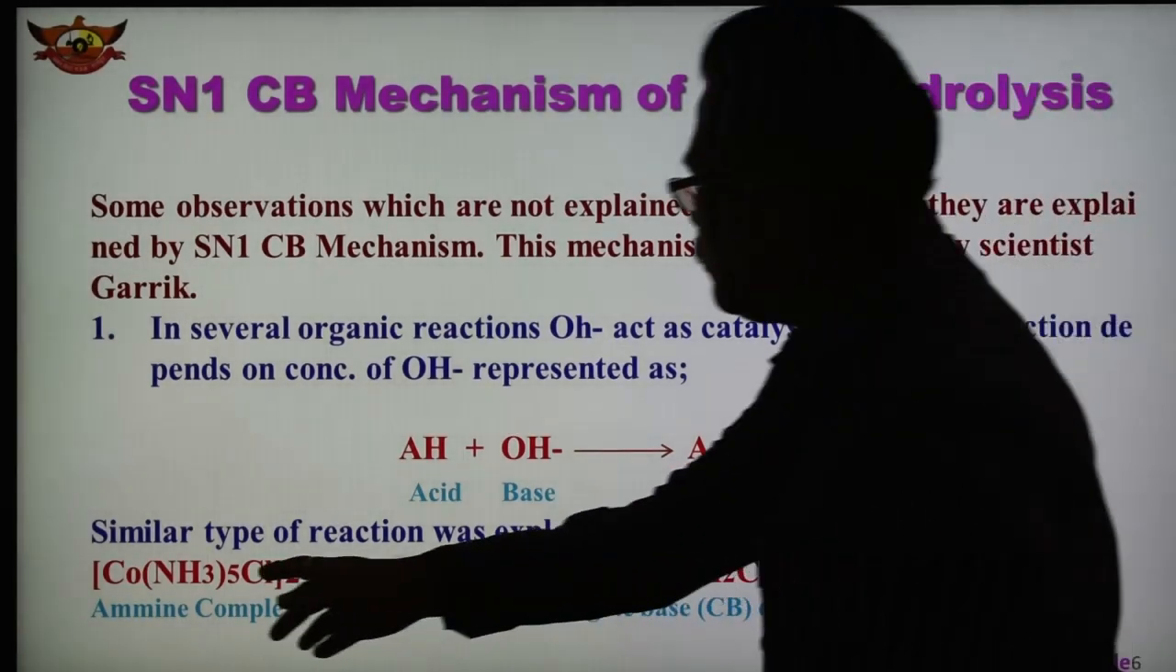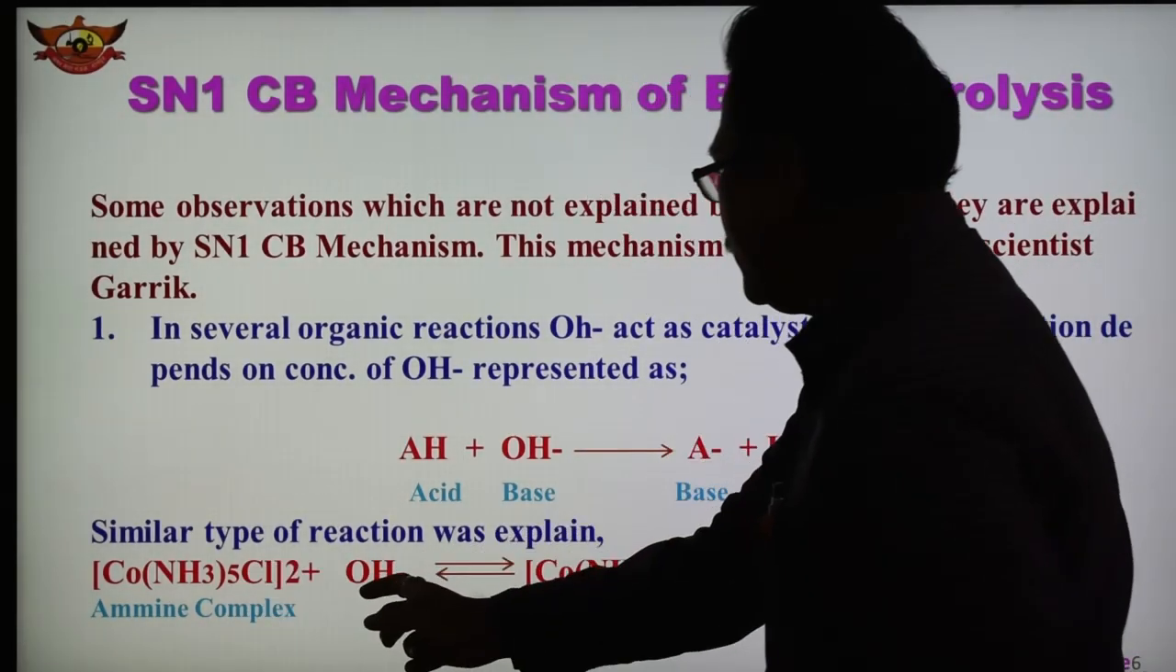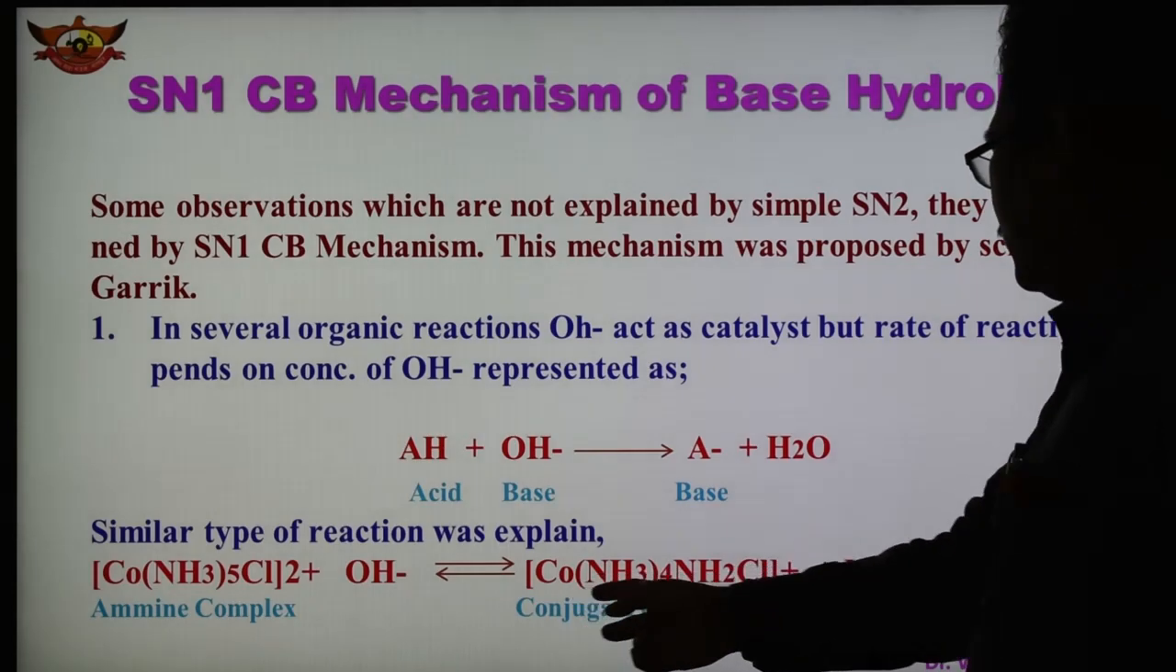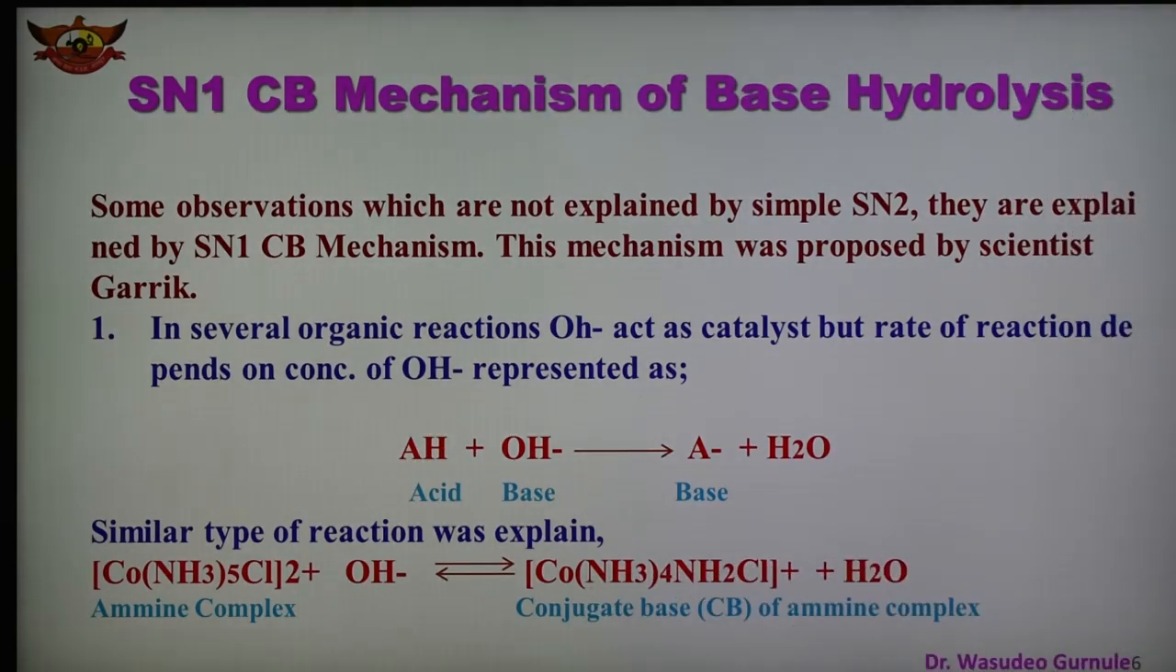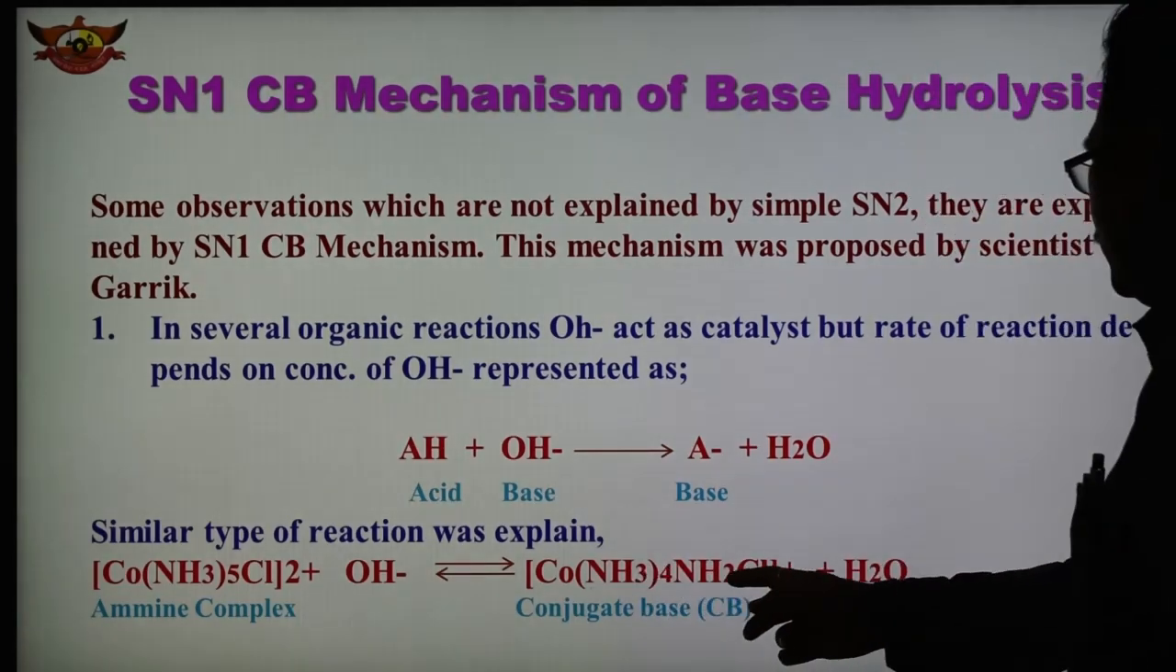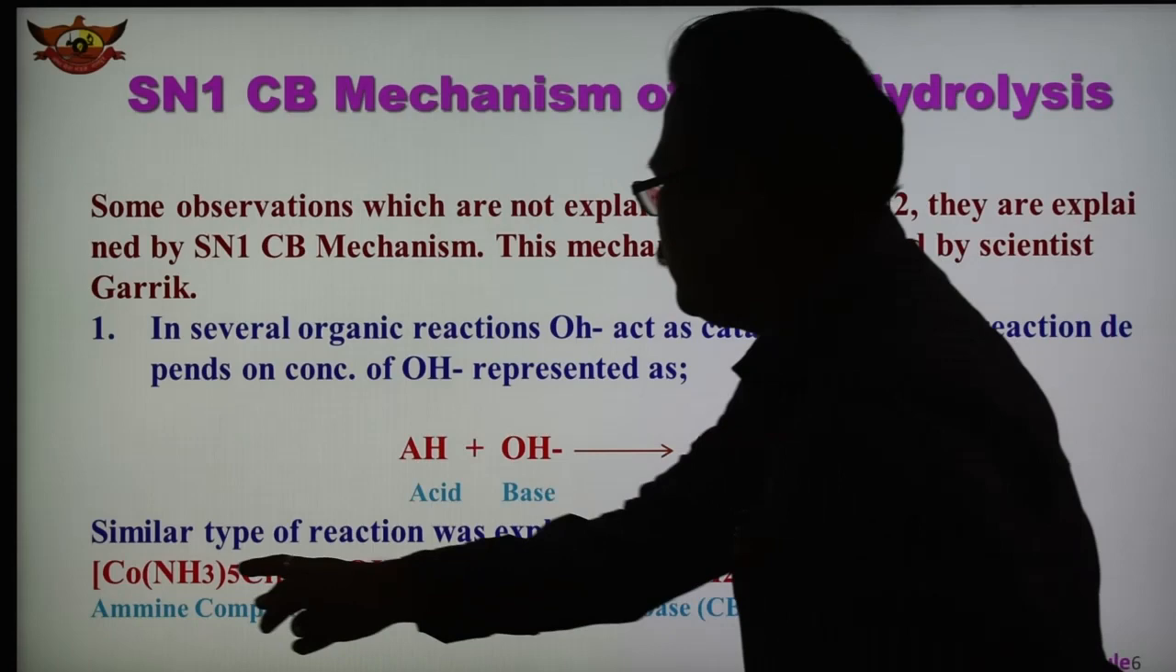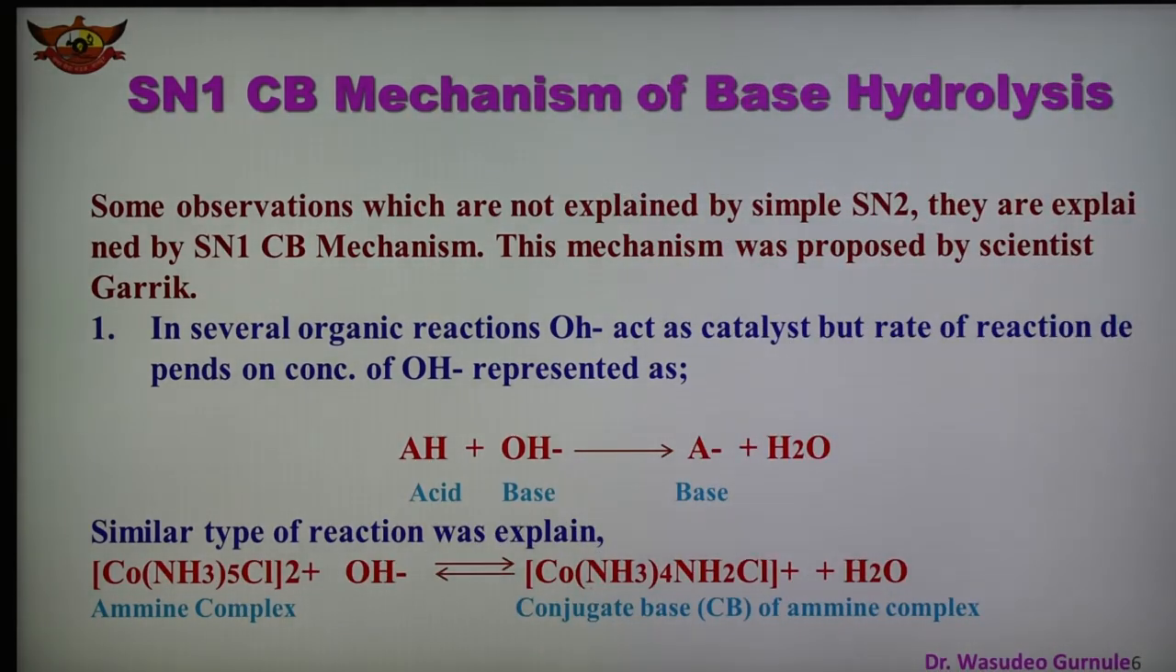This is the octahedral complex. In place of X now Cl, in place of OH minus, what is now here, we get this type of complex. So in this way we get the conjugate base of amine complex. So here we get the complex [Co(NH3)4(NH2)Cl], and one OH and one H from this is replaced, forming water. So this is the conjugate base, that is the CB of amine complex. So the amine complex is shown as an example of this type.